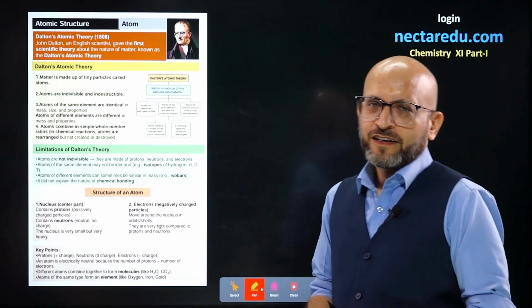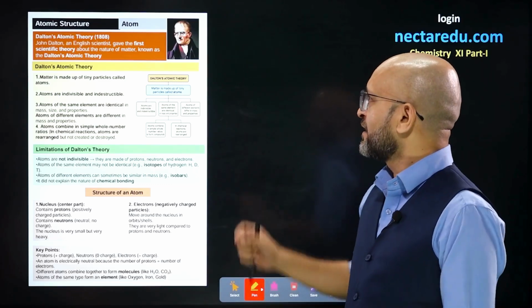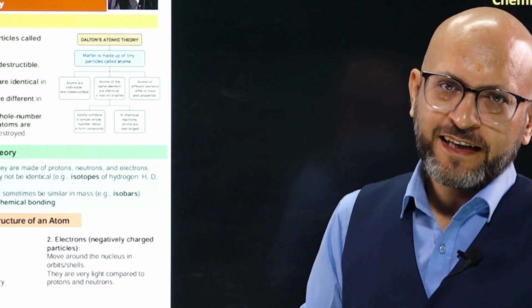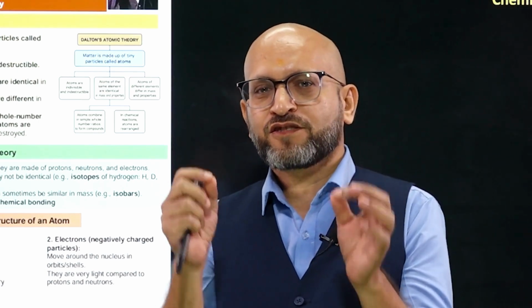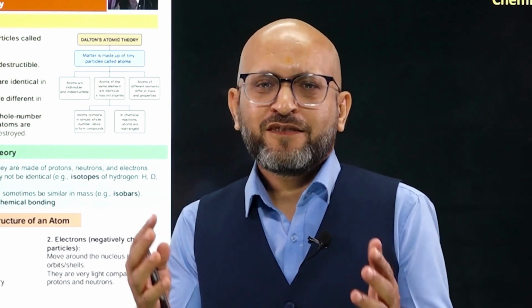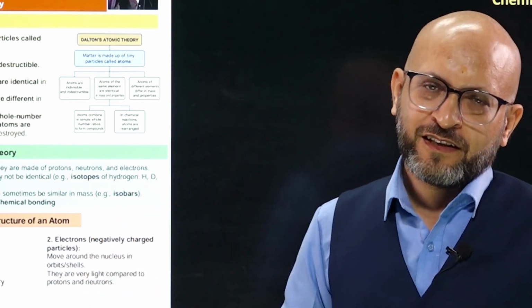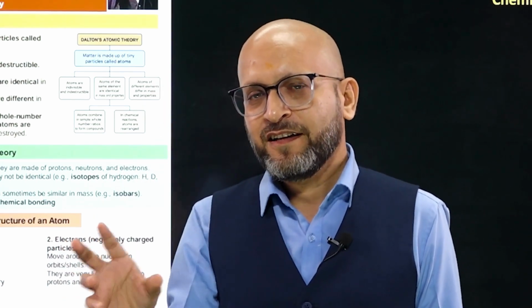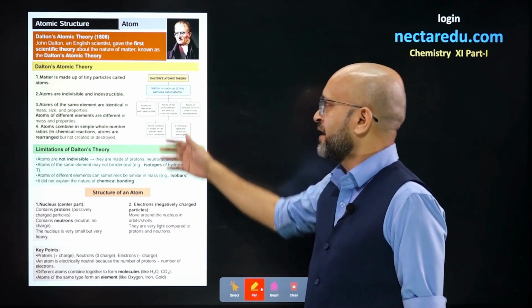Hello, student. Today's topic is Dalton's atomic theory. Dalton was associated with explaining what the structure of an atom could be. It was the initial days when nobody knew what the atom is like. So, he explained his observations of how an atom should be in Dalton's atomic theory.